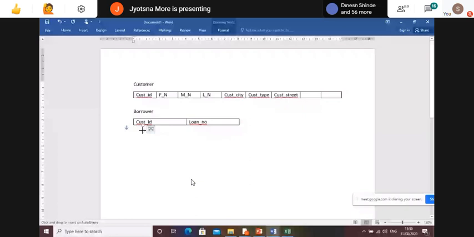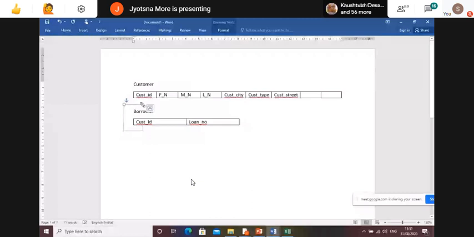Connect to the primary, connect with the primary key. This is just for your reference. I'm showing the diagram. I will share it with you completely so that you will get an idea of what you are supposed to do, and show the arrow towards the primary key.